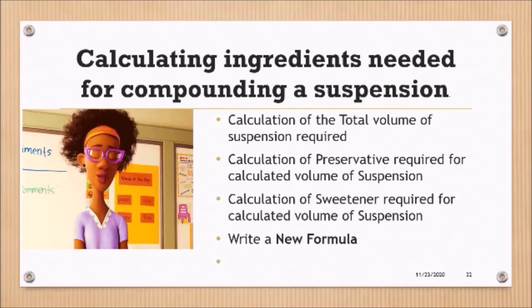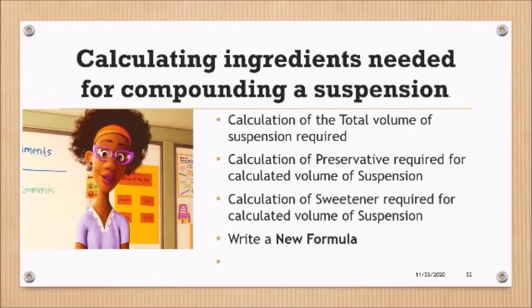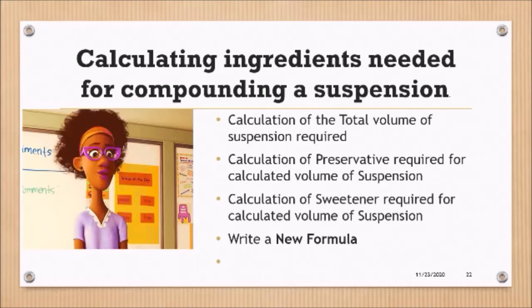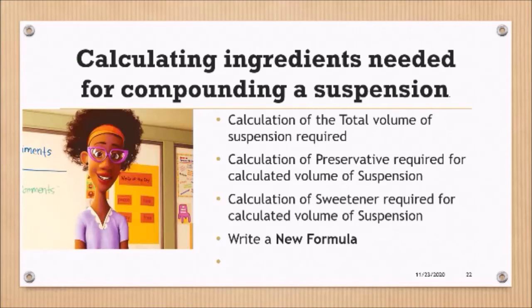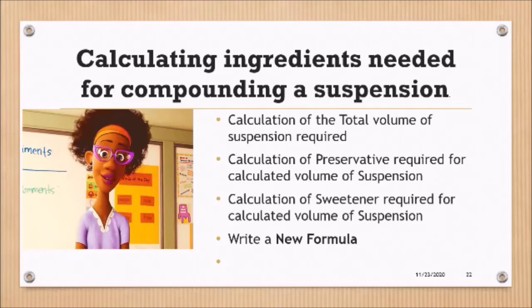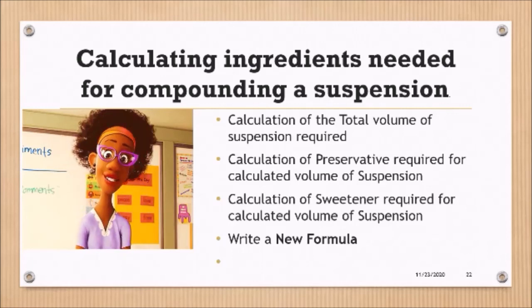Once we've calculated the total active ingredient that we need, whether it be a maximum of 14 days or less, we are then going to have to calculate the total volume required. If it is a pure drug, then you calculate it straight away. But if you're calculating it based on either tablet or capsule as the source of the active ingredient, you're going to have to readjust that volume, which we will also look into in subsequent slides.